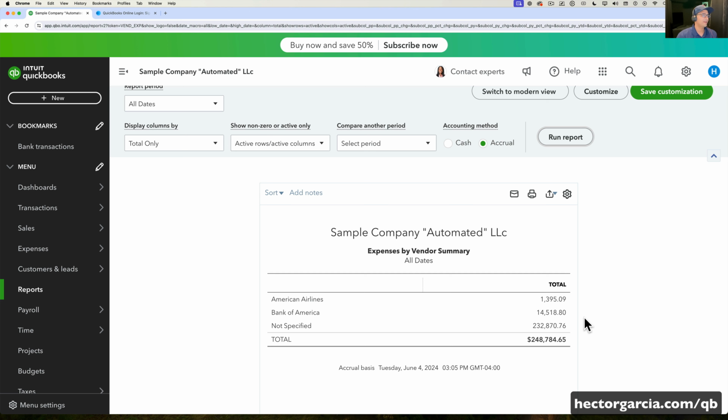The combination is deadly. Once you learn how to use bank feeds, and I have another video in my YouTube channel that goes really deep into how to use bank feeds, I recommend you check that out. I'll put the link here in the Zoom chat. But once you learn how to do bank feeds really well and take advantage of some of the automation that QuickBooks has, and you know how to go back in the reports and double check, and you know how to go back and add the vendor or the payee, once you learn all of that, then we can get very, very close to automated accounting or semi-automating accounting, but it's definitely going to require human plus machine.